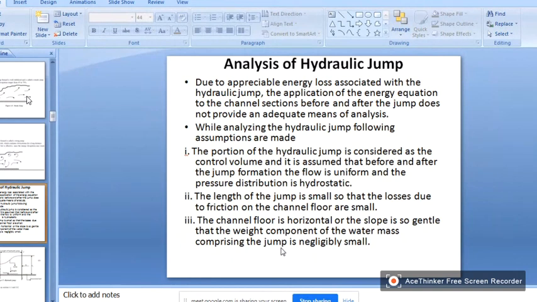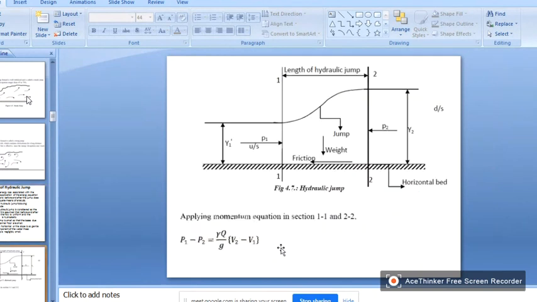So this is another example, all right? So these are the three examples. Let us see some derivations, right? So here, y1 is the pre-jump depth, and y2 is the post-jump depth, right?